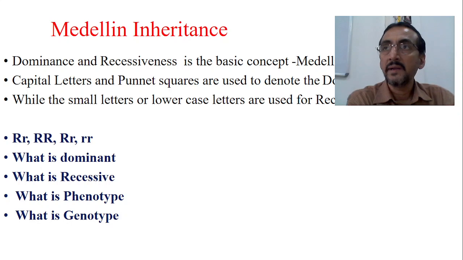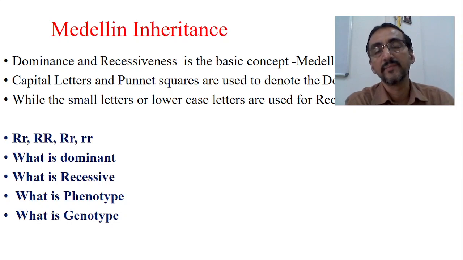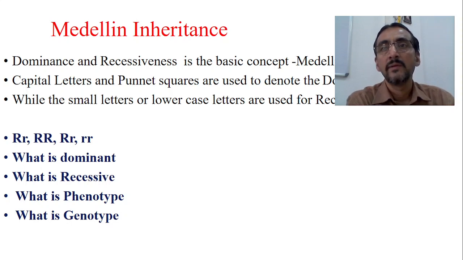Now Mendelian inheritance basically says that there are two important concepts, dominance and recessiveness. This is the basic concept. This is how in the pea plant also he saw the dominant allele as well as the recessive allele. Usually the dominant allele is denoted by capital letters, and Punnett squares are used to denote the dominance, while the small or lowercase letters are indicative of the recessive.